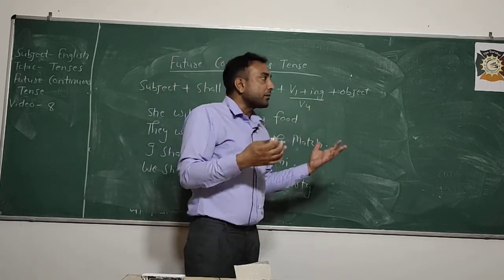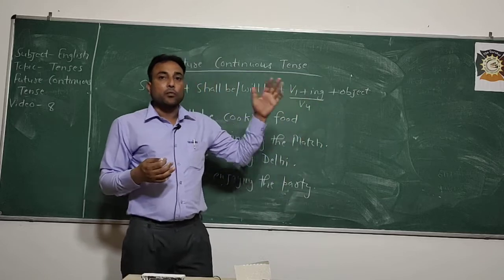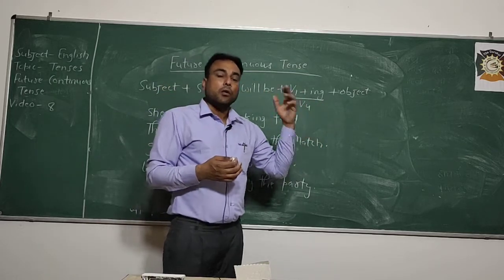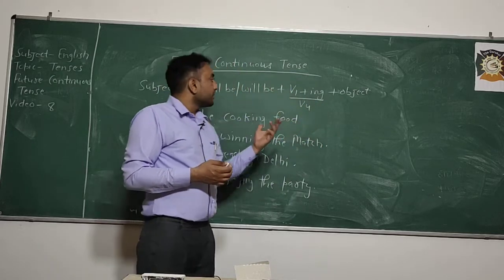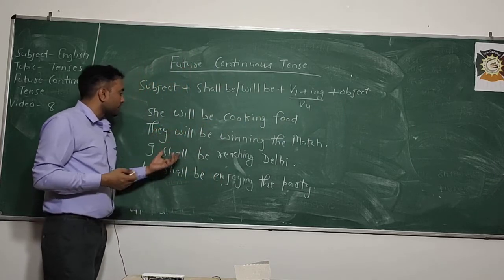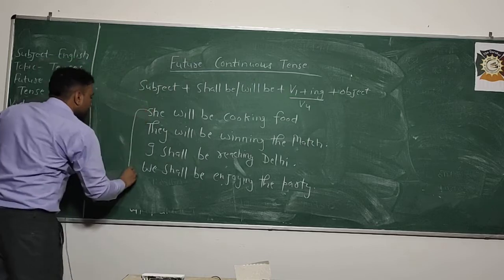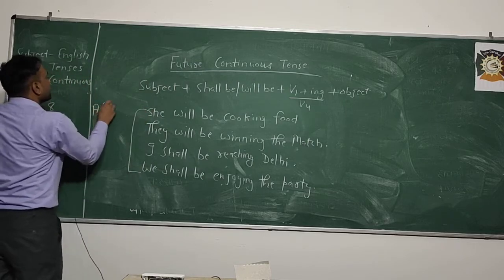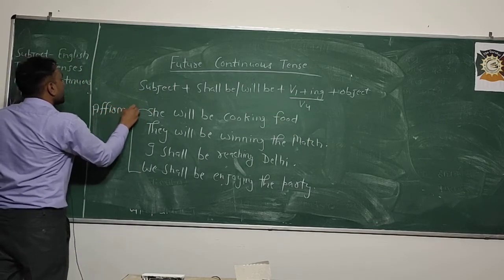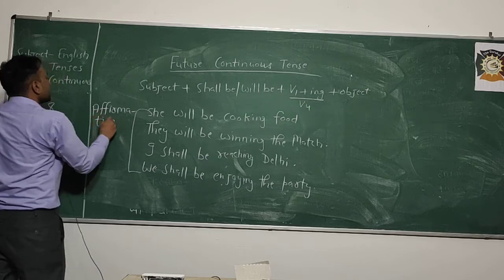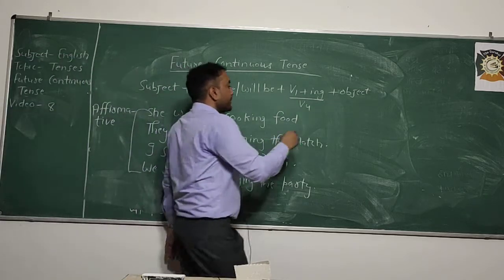When you guess about something in future without observing, without seeing, only with the idea of your mind, we will use the future continuous tense. I shall be reaching Delhi. These are all affirmative sentences. How to make it negative?